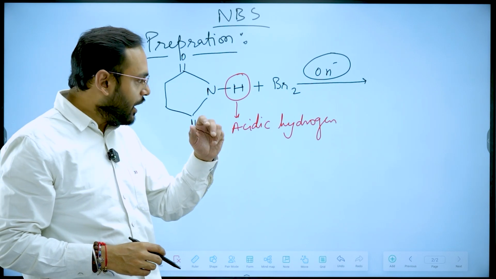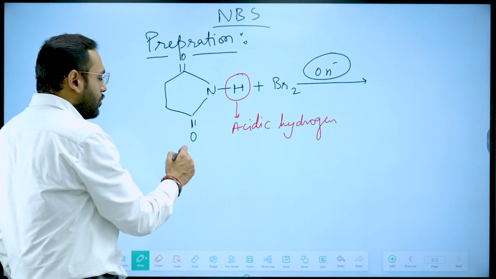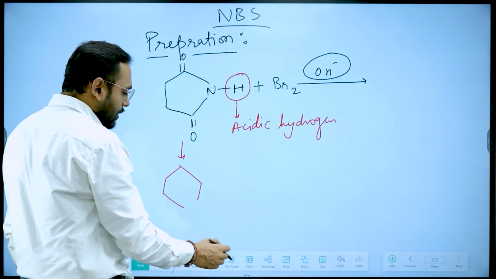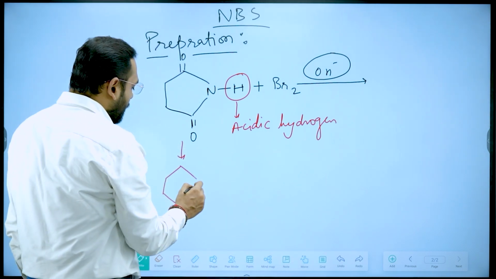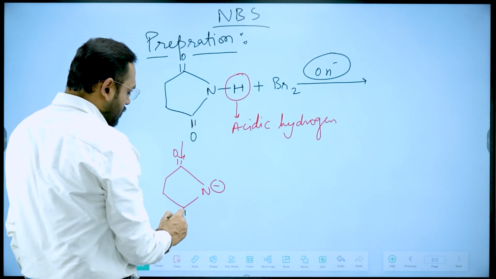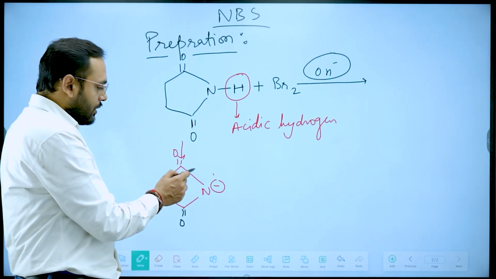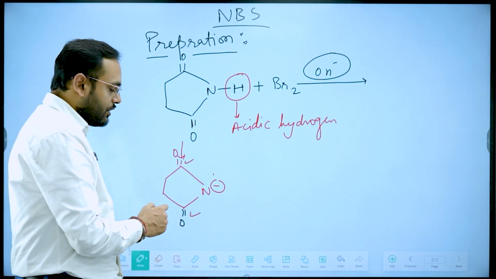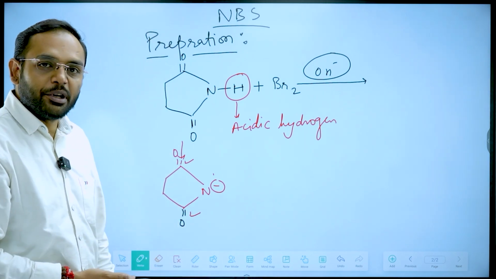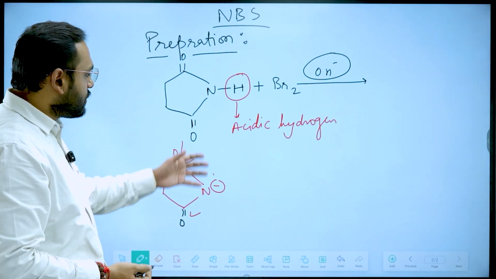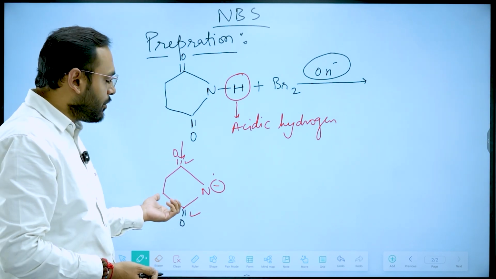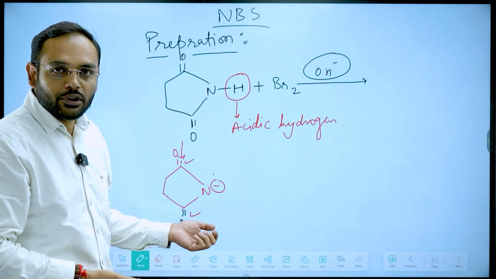If I remove this hydrogen, the conjugate base produced from this succinamide has its negative charge in resonance with this pi bond and also with this pi bond. So it is a stable conjugate base. When this hydrogen is removed, it produces this very stable base because of resonance with the two pi bonds of the oxygens.